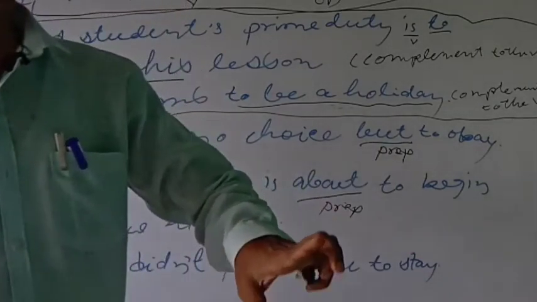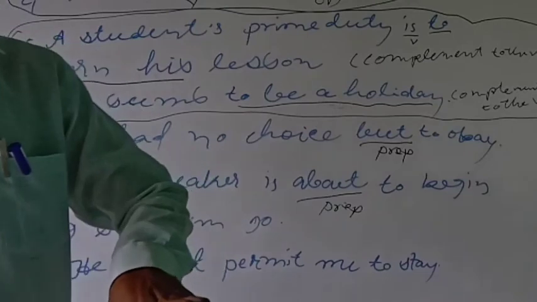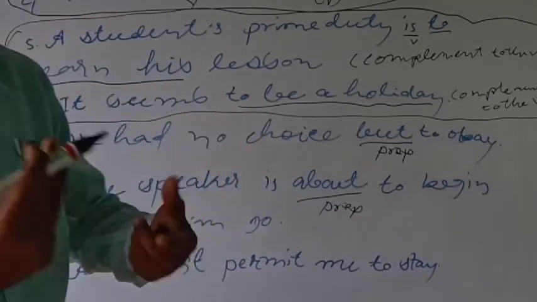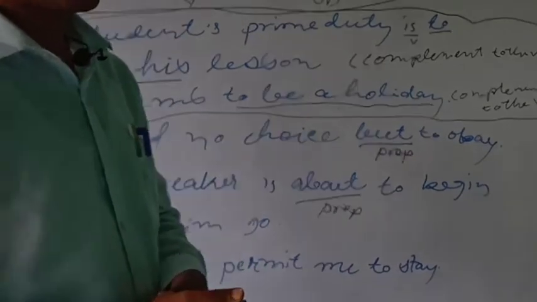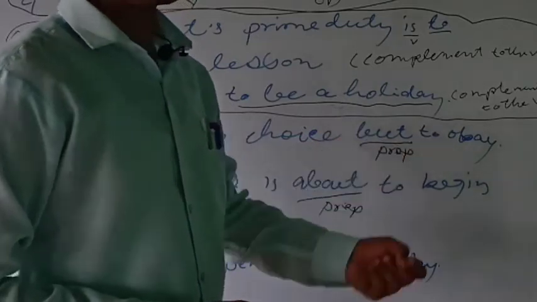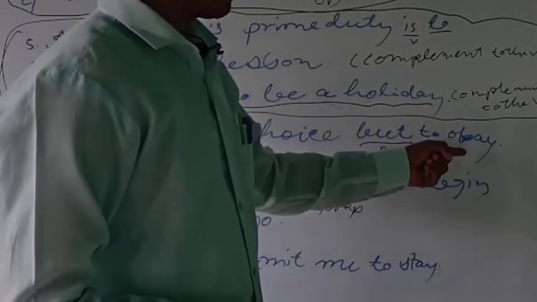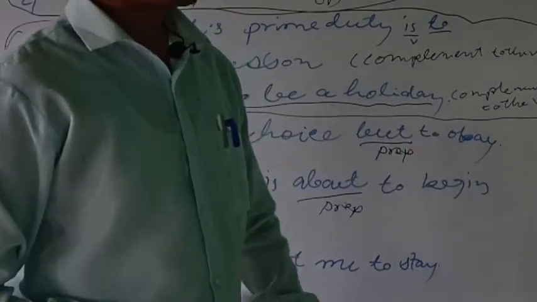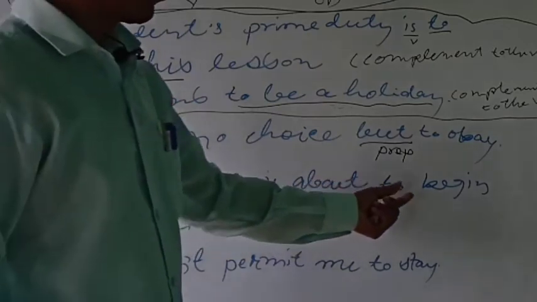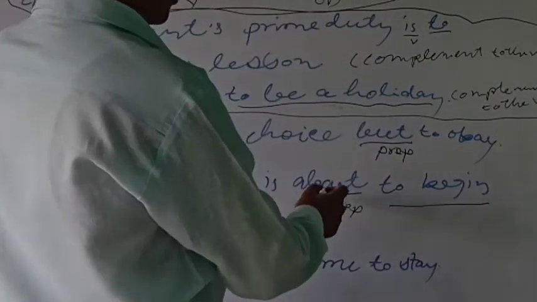Don't get confused. In English, the same word can sometimes be a conjunction, sometimes a preposition, or an adverb. It depends on its application in a sentence. So here, in "he had no choice but," but is a preposition, and "to obey" is the object to the preposition but. And in sentence number 8, "to begin" is the object to the preposition about.